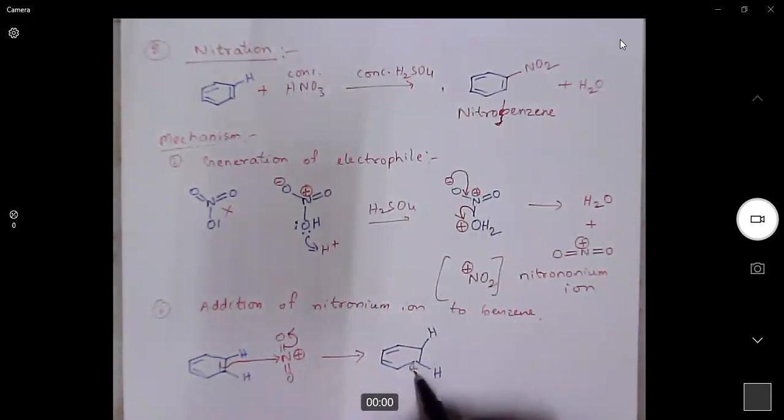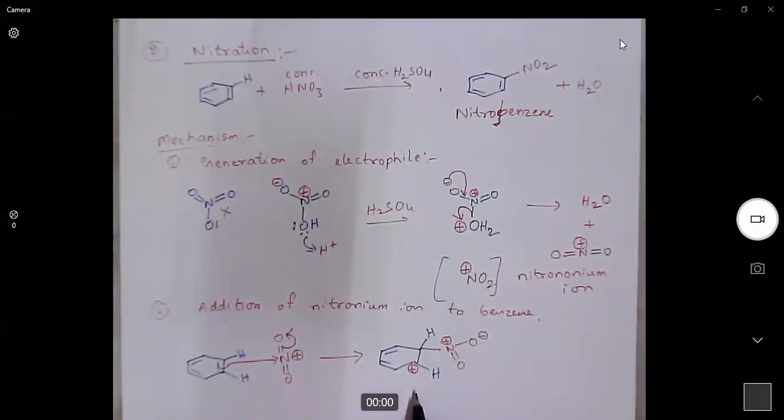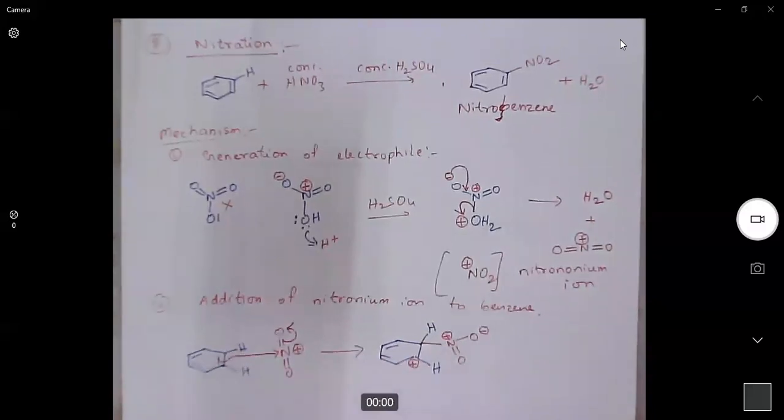Because it is losing electrons, this carbon will gain a positive charge, and O minus. Of course, the positive charge will always be there. So the benzenonium ion is generated. This benzenonium ion is stabilized by resonance.